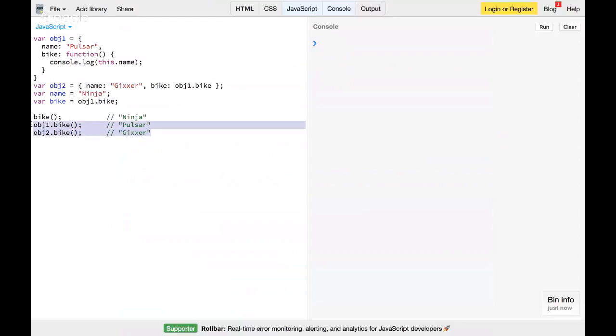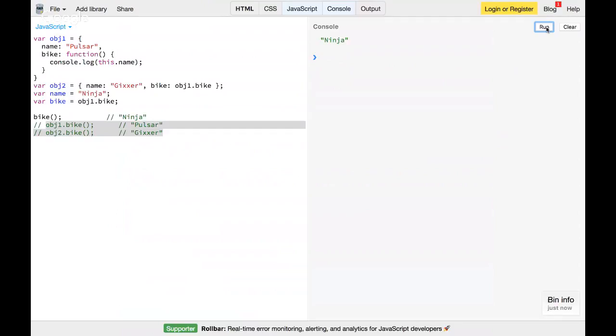Now you can see, when I call just bike, I'm calling that bike method at a global level. Even though this bike is assigned object1.bike, it will still print my global context, that's Ninja.